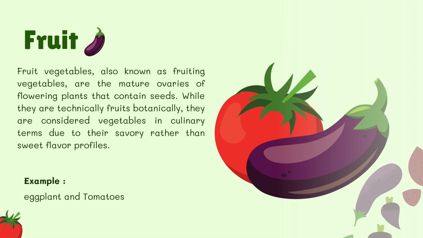Fruit. Example: eggplant and tomatoes. Fruit vegetables, also known as fruiting vegetables, are the mature ovaries of flowering plants that contain seeds. While they are technically fruits botanically, they are considered vegetables in culinary terms due to their savory rather than sweet flavor profiles.